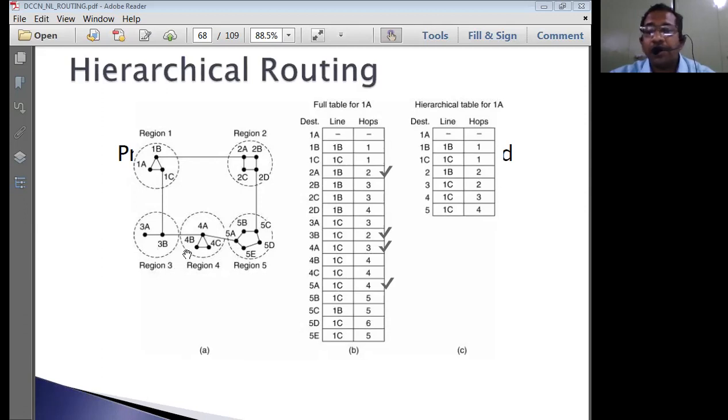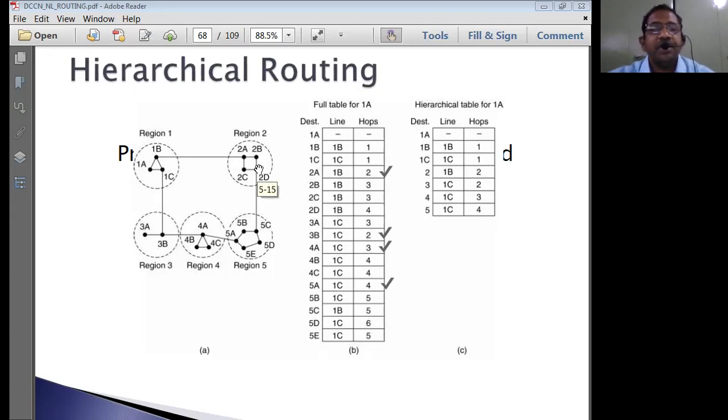Now it all depends on the configuration once again. Say, for example, the configuration is something like what I have shown over here. That means 1B is connected to 2A, right? 1C is connected to 3B, 3B is connected to 4A, okay, 4A is connected to 5A, 5C is connected to 2D.